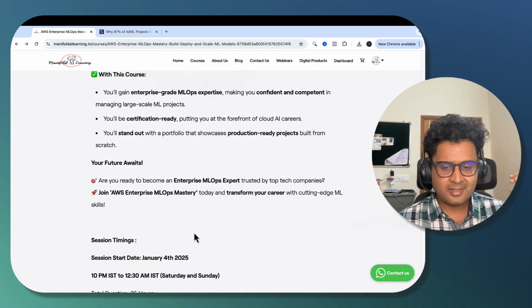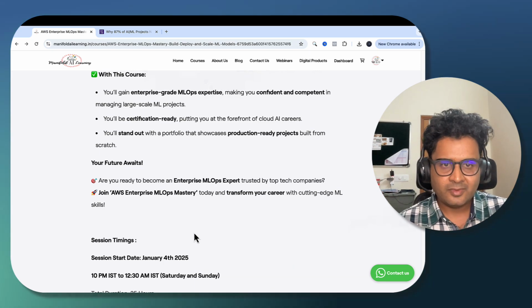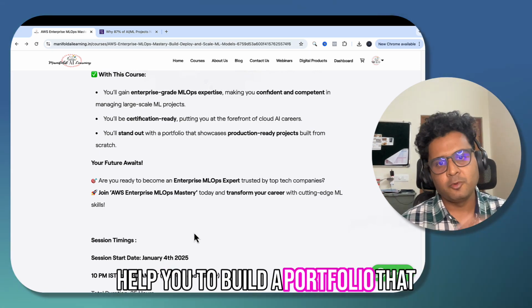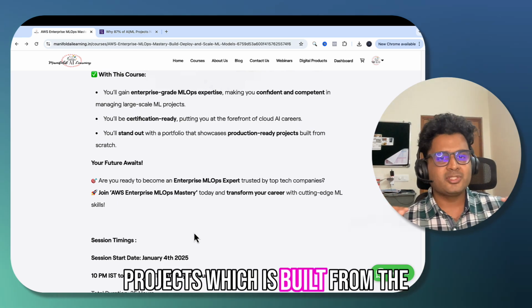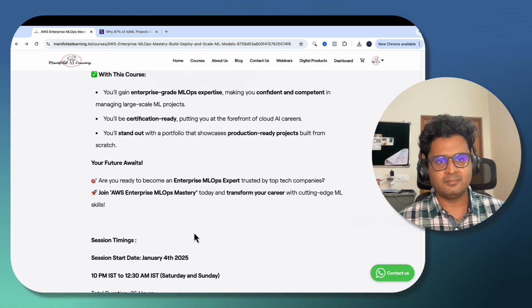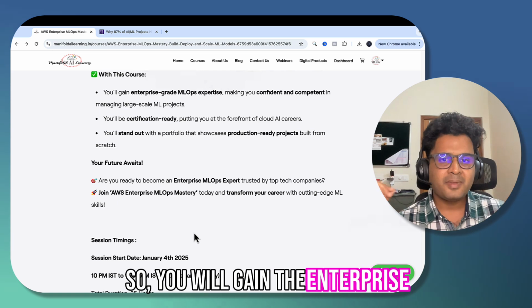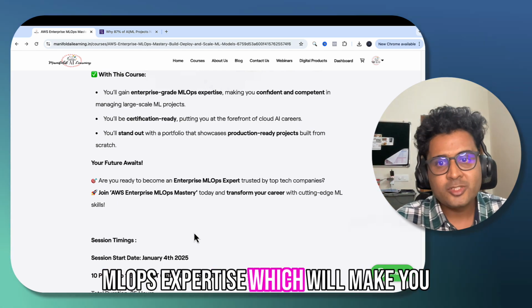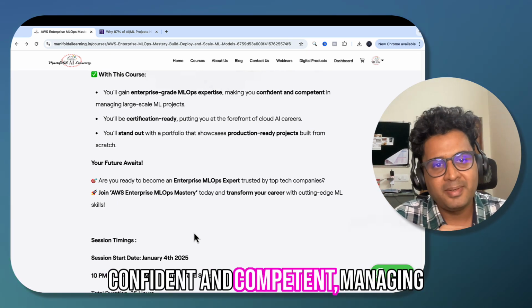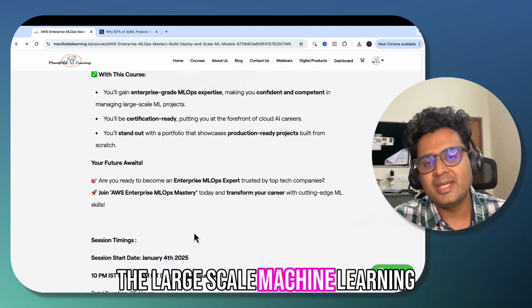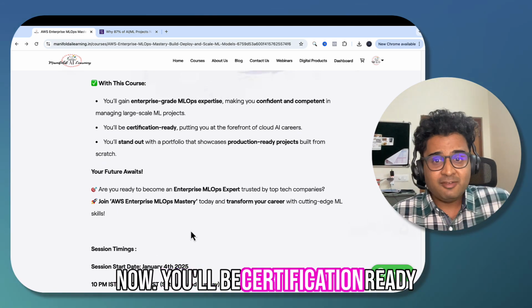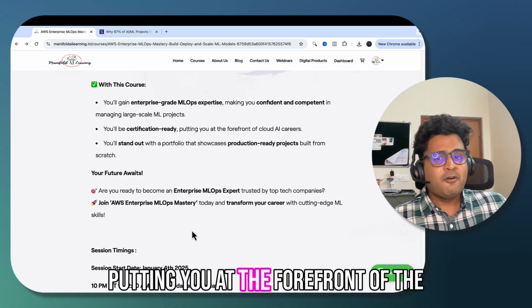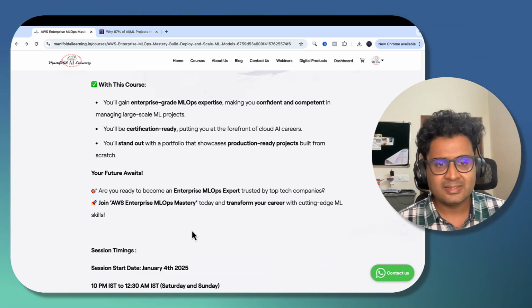This course will help you build a portfolio that showcases production-ready projects built from scratch. You will gain enterprise MLOps expertise, which will make you confident and competent in managing large-scale machine learning projects, which are in demand right now. You'll be certification ready, putting you at the forefront of cloud AI careers.